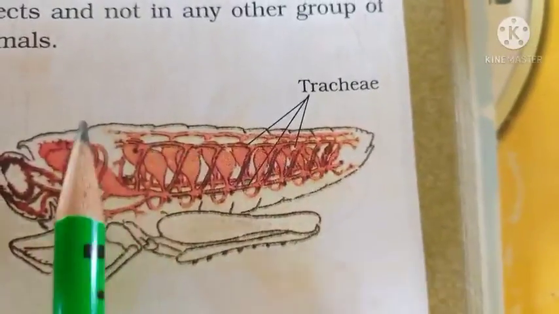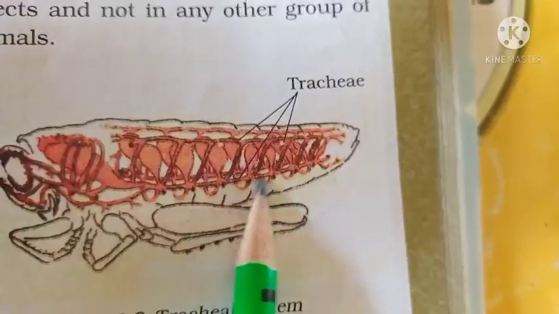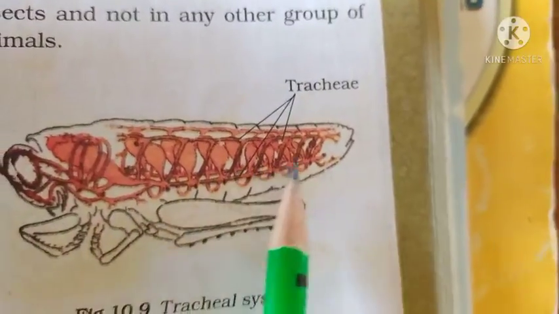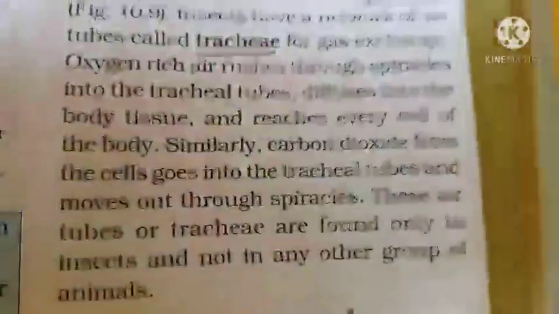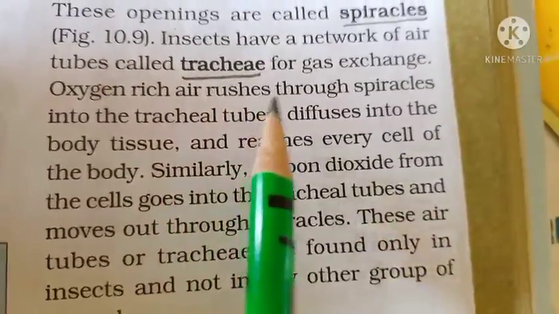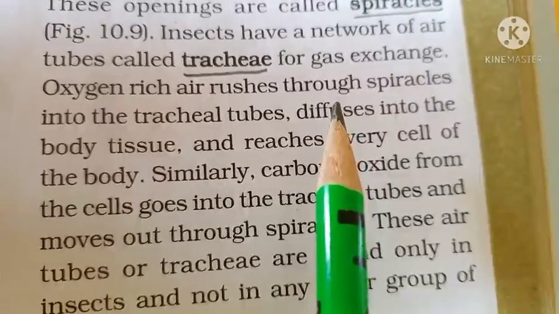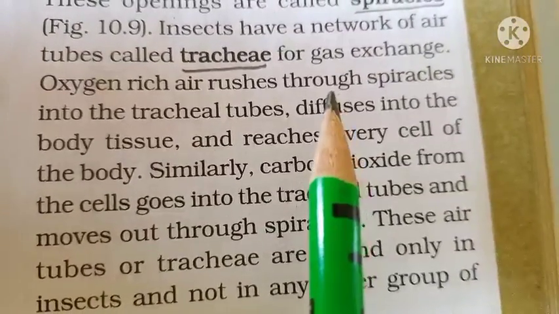See here, the openings lead inside to tube-like structures. These are called the tracheae. The tracheae are there for gas exchange, just as we take oxygen inside and give out carbon dioxide.